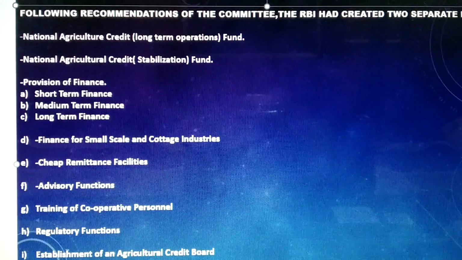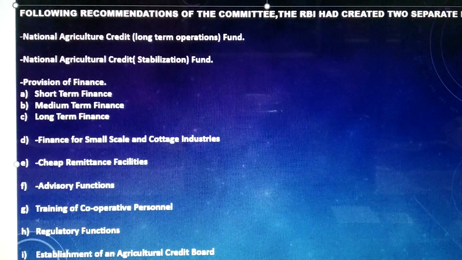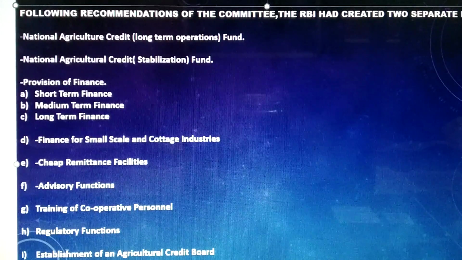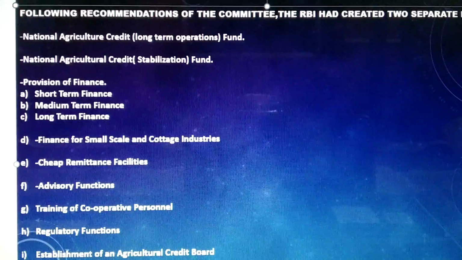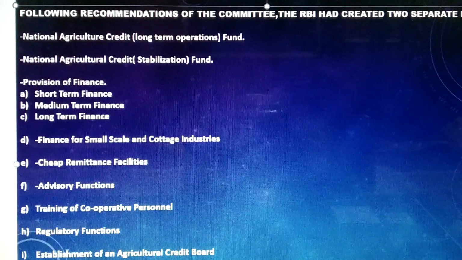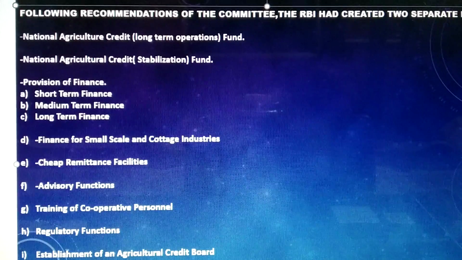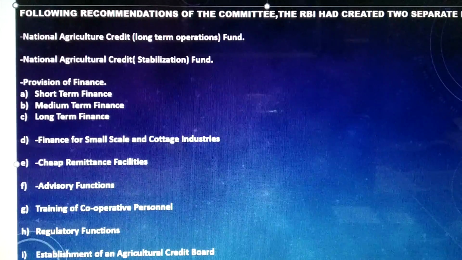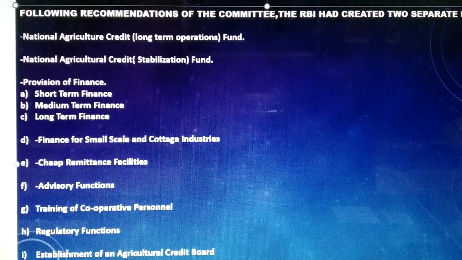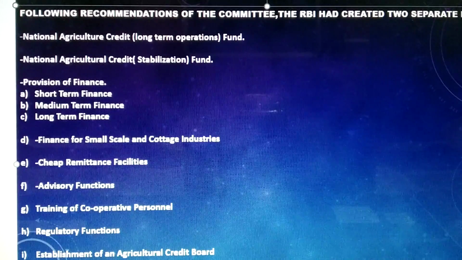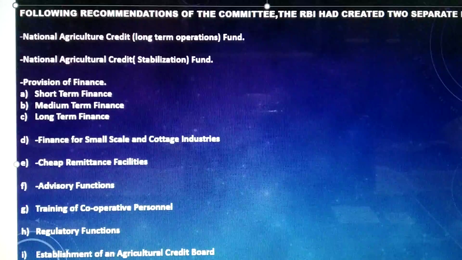That was establishment of the Agricultural Credit Department, followed by establishment of the Standing Advisory Committee on Agricultural Credit, simplification of procedure of granting credit, establishment of state cooperative banks, followed by creation of special funds for financing agriculture and so on.